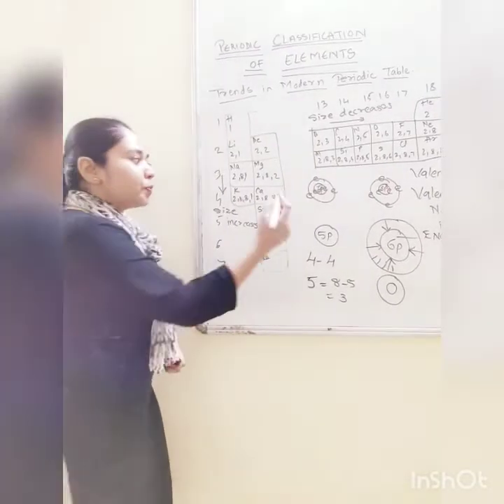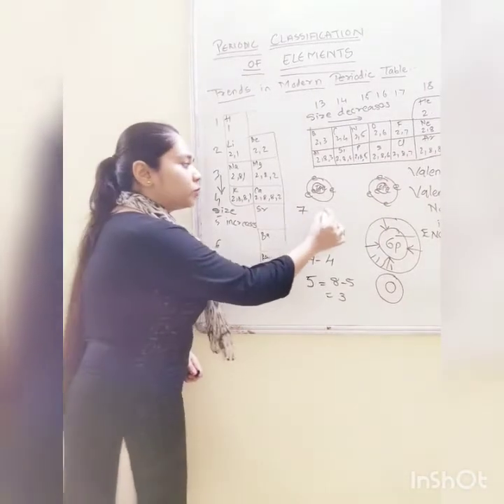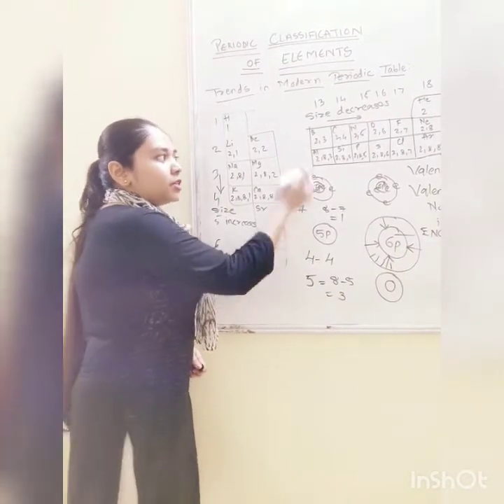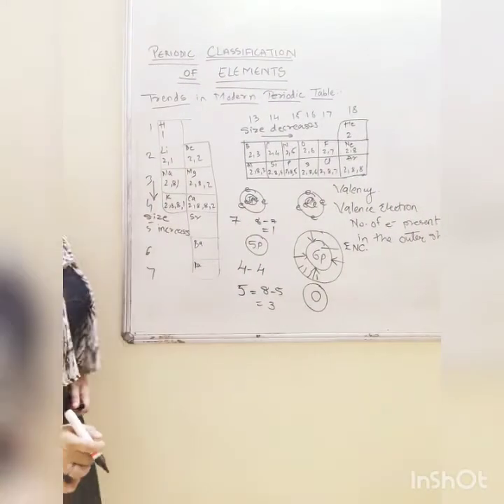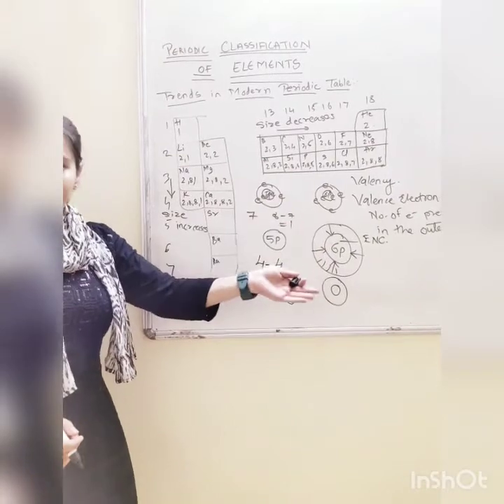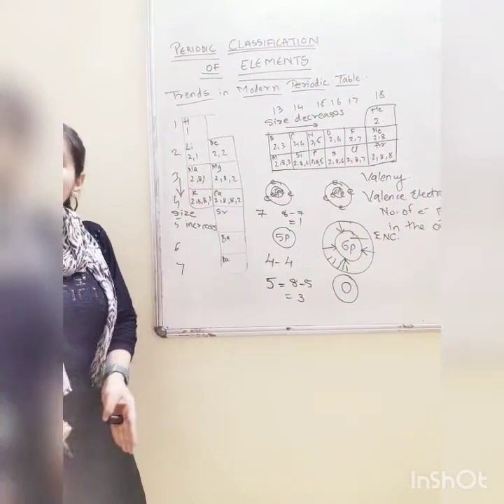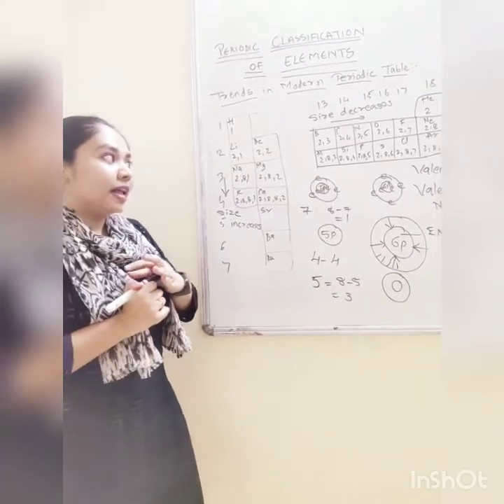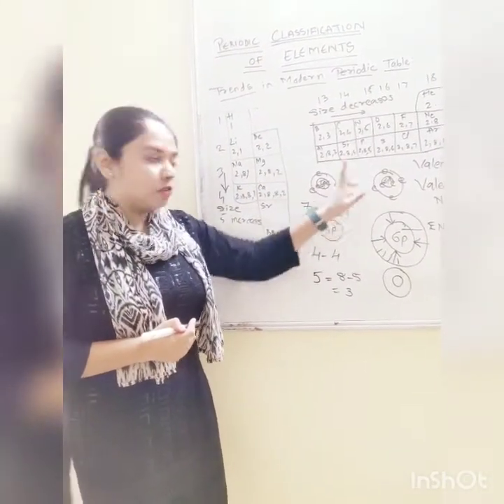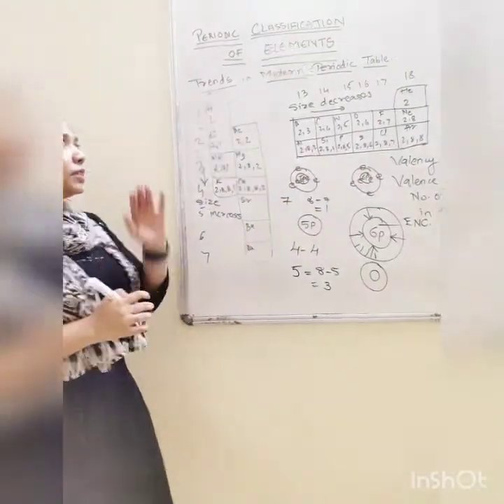Suppose valence electron is 7, so what will my valency be now? It will be 8 minus 7, that means 1. So why 1? See, your chlorine has 7. It is not going to give 7 electrons to another element. Chlorine is going to accept 1 electron from another element. That's why its valency is not 7 but 1. But valence electron will be 7. Clear?